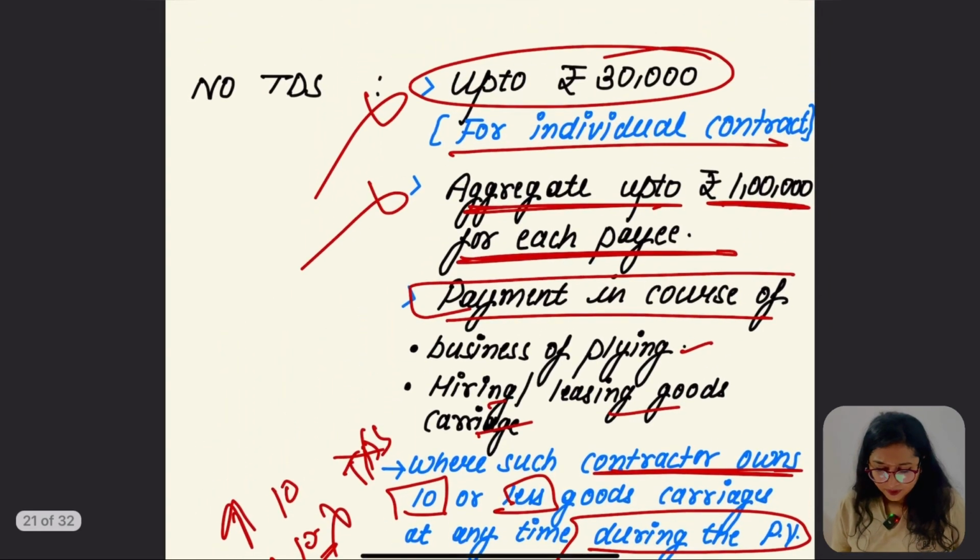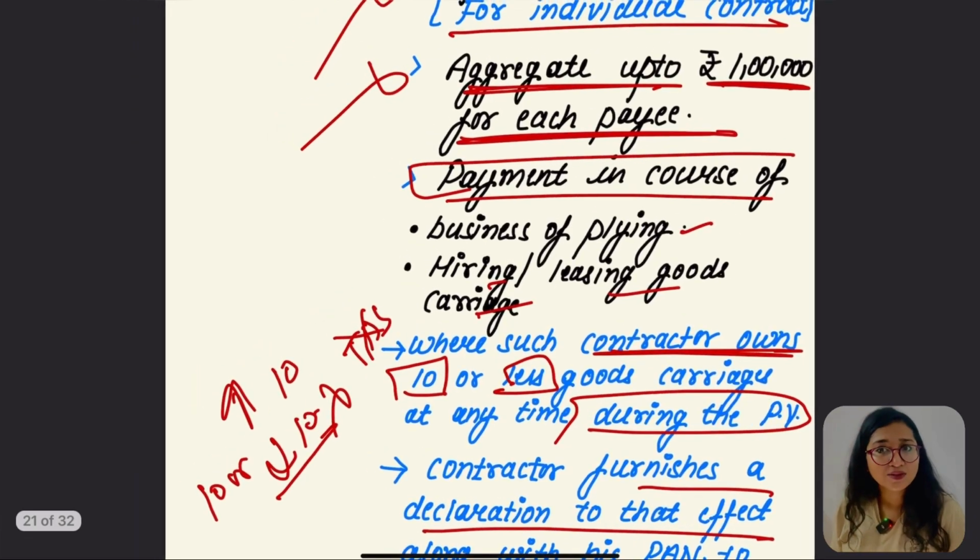Let's go for the other scenario. For an individual, if the amount exceeds 30,000, then TDS is going to be applied. For the aggregate amount for each payee, if more than 1 lakh, then TDS is going to be applied.